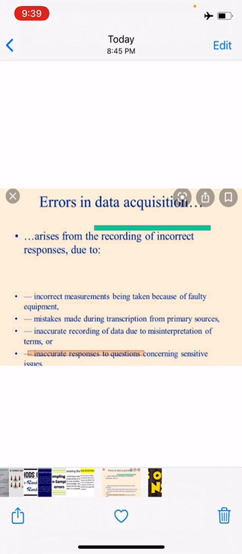For example, instead of recording 13, he or she might have recorded it as 31.